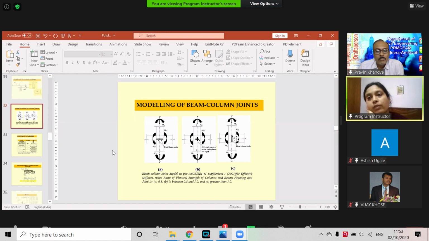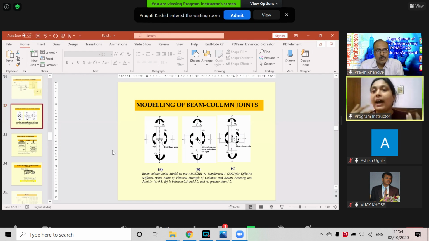There are many aspects: how much accuracy and what we want from the structure. Infill panels can be modeled by finite element if we are interested in detailed crack propagation and the stress while the crack is propagating. But if I want to understand the effect of infill on the overall behavior of the structure, I need not go for finite element analysis. Macro modeling is good enough, one strut modeling is good enough. So I need to know what I expect, and then invest that much effort in terms of money and time.